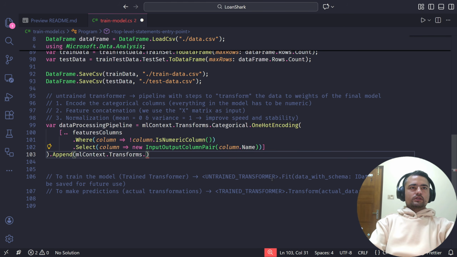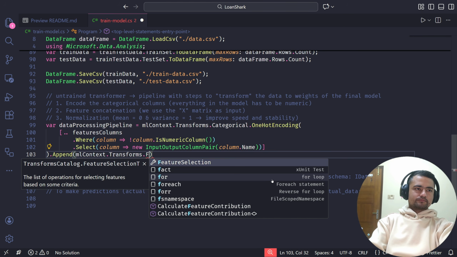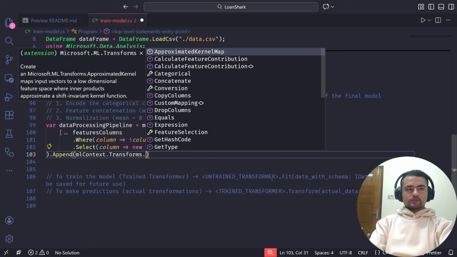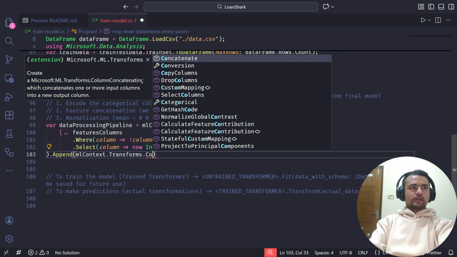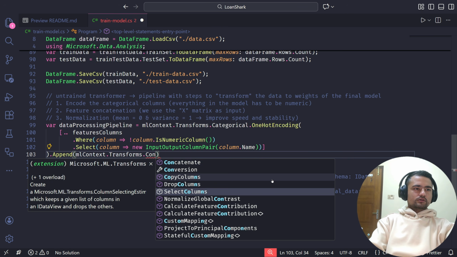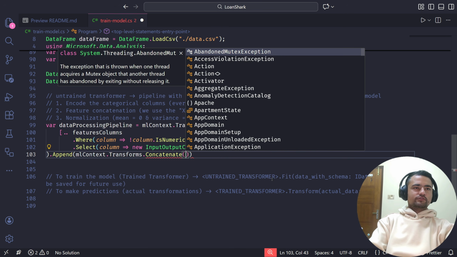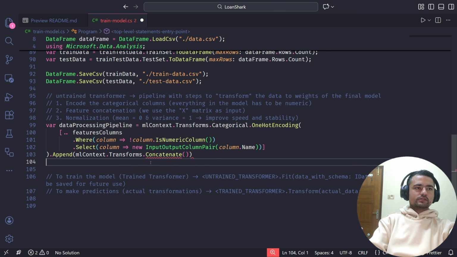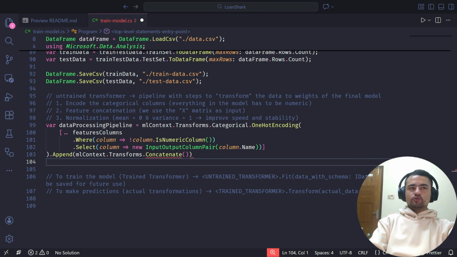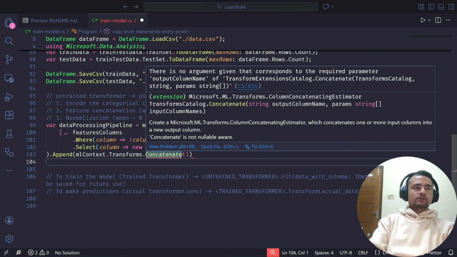The next thing that I'm going to do is something called concatenate. This will join all our feature columns into a single column, and that column will form the X matrix that we are talking about.